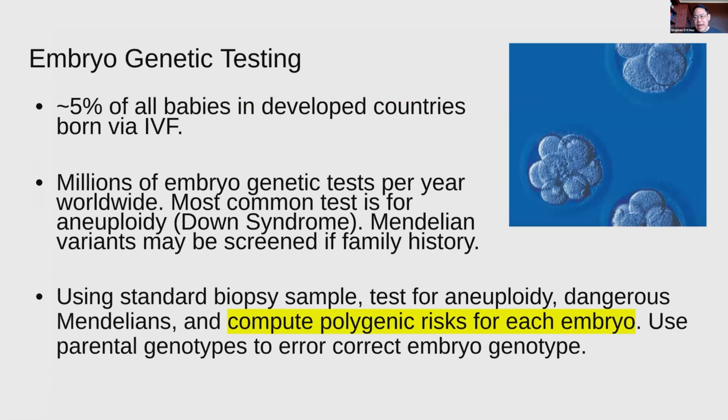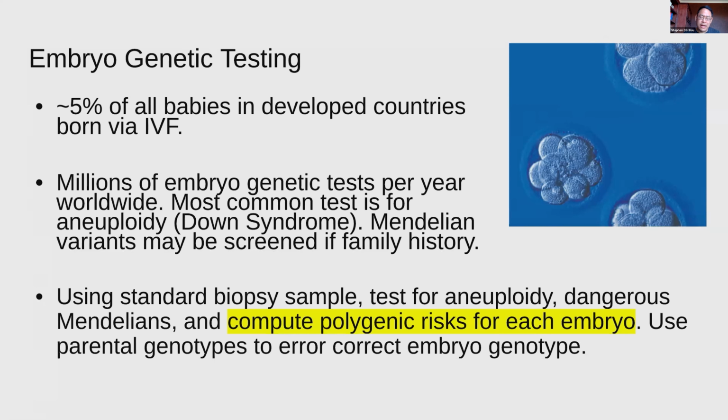Let me turn to a slightly different topic, which is embryo genetic testing. About 5% of all babies in developed countries today are born via IVF. In Denmark, it's actually 10% of all babies. So that means that there are millions of embryo genetic tests done per year worldwide. The most common test is just to look for something called aneuploidy, which is to look at the chromosome structure and make sure that, for example, the embryo is not going to grow into a baby with Down syndrome. A second most popular thing is to screen for individual Mendelian variants like BRCA, for example. That's typically done if there's a family history.